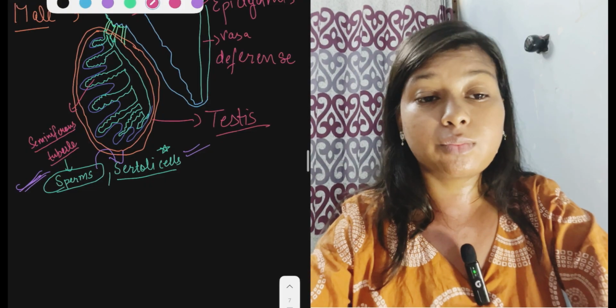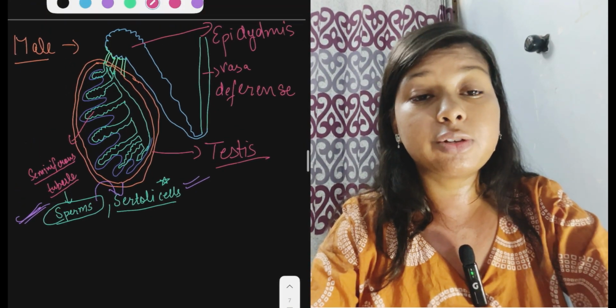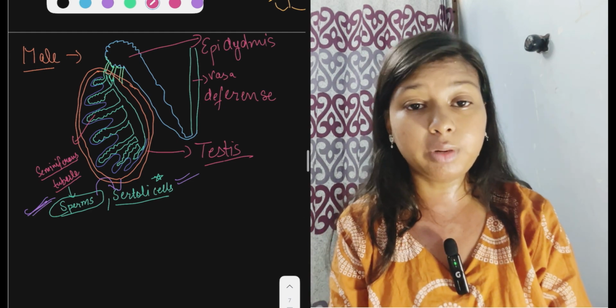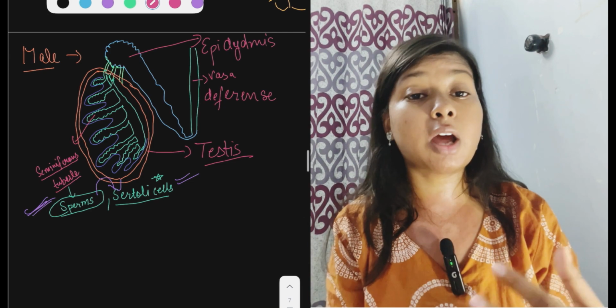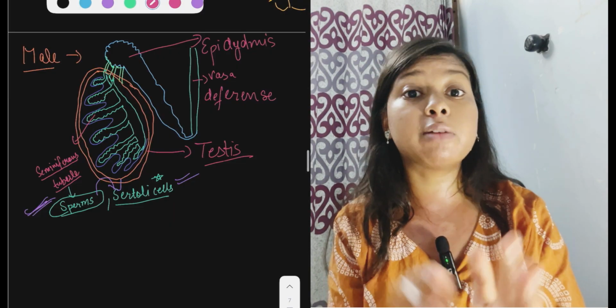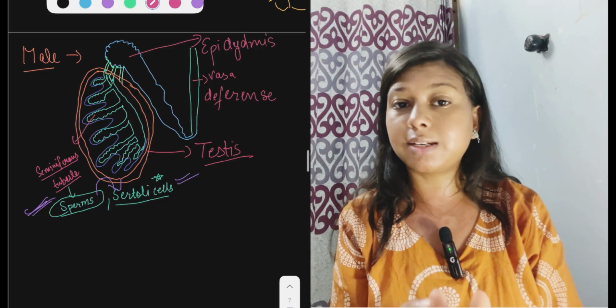Now we are going to discuss the whole spermatogenesis. What is spermatogenesis, spermiogenesis, spermiation? Many students get confused in these terms. Now we are going to discuss the whole process of sperm formation, where sperms are formed, how they are synthesized, and what the different processes are: spermatogenesis, spermiogenesis, spermiation. So let's discuss in detail.